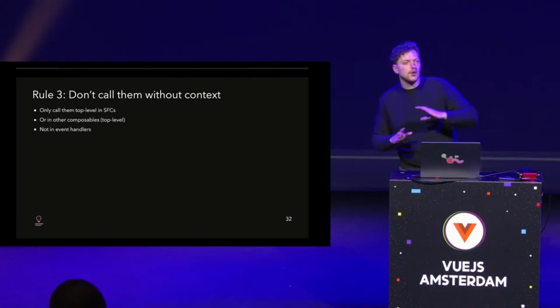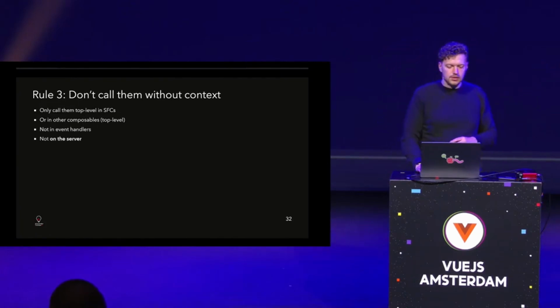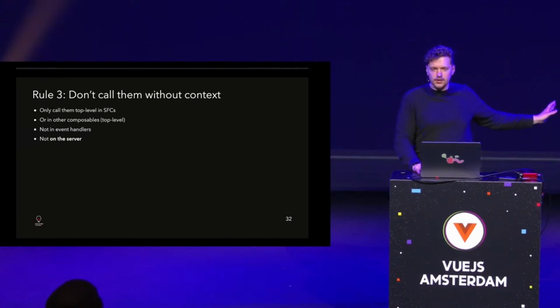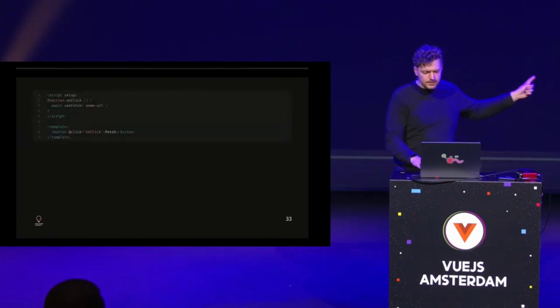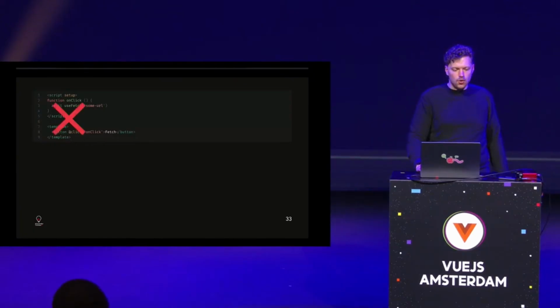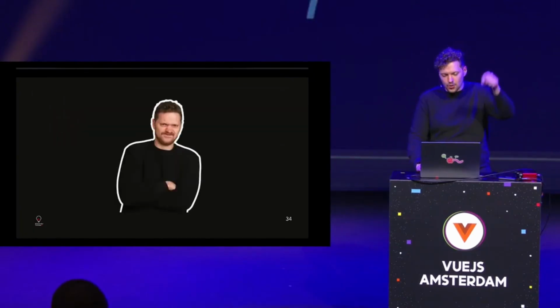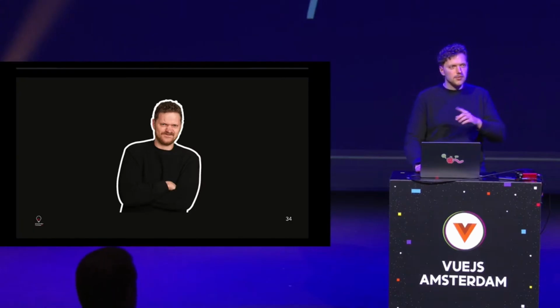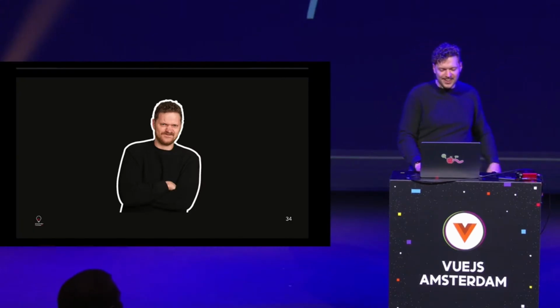Don't call them in event handlers. Please don't say on-click do things. Please don't do this. Also, please don't call them on the server as a Nitro instance or whatnot. Doing server-side rendering is a different story, we can do that, but Vue composables need a Vue context. And it's not there if the Vue application is not even booted up, right? So this is a very good example, right? We have on-click and say we do some useFetch there, and on-click we fetch some stuff. No, don't do this, okay? Check your code right after, next break, after the other amazing talks, check it, please. Make sure it's not there, otherwise just file an issue. Add that sticker, it's fine.